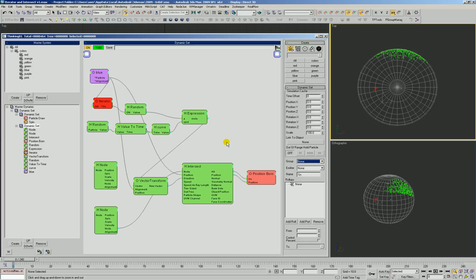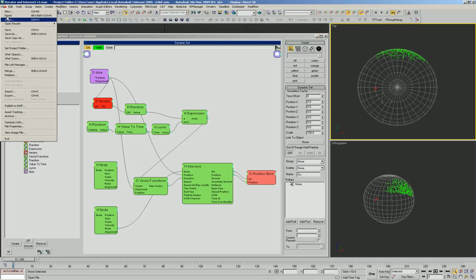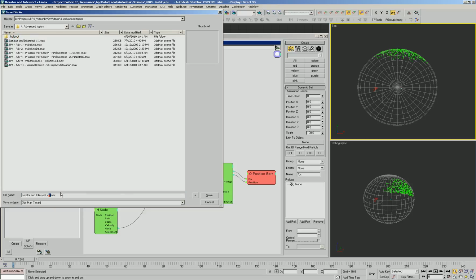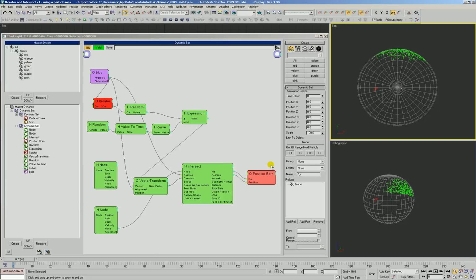Okay, I'm trying to think. Anything else on this? I think that's going to be it. So we'll go ahead and save this out as... Remember, the video is going to be part 1, so this will be version 1 using a particle. Okay, so let's move on.